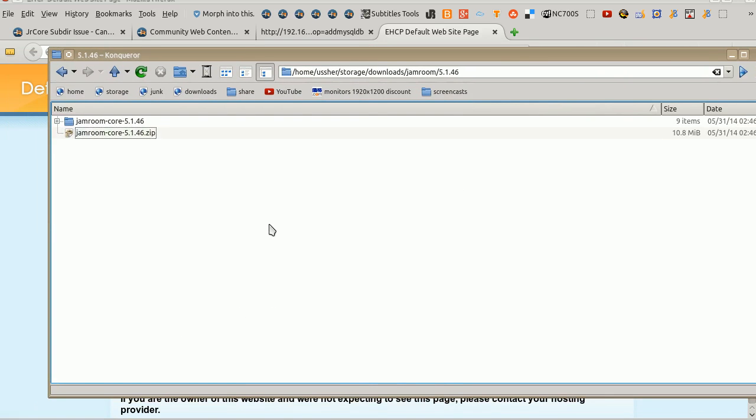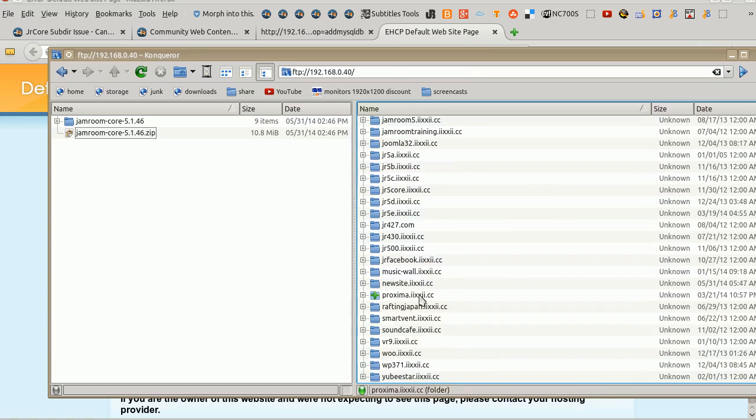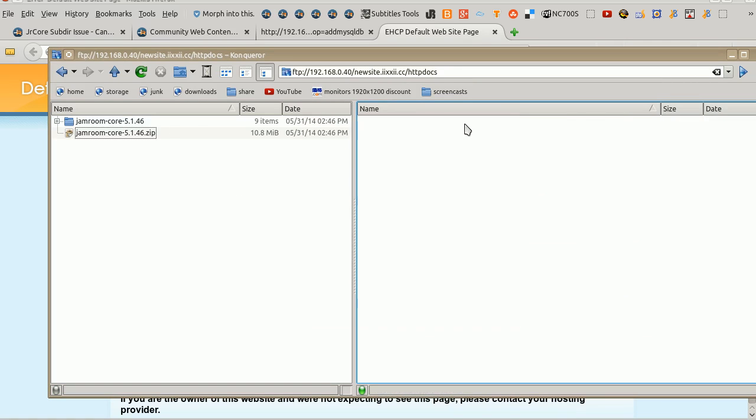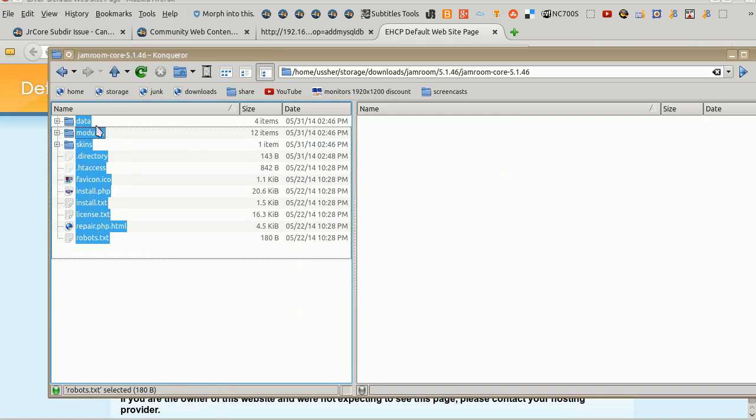So over to the FTP program using Konqueror here. Find new site. Core, grab. Oh. Make sure we've got the .htaccess there. That's really important. Directory's not.